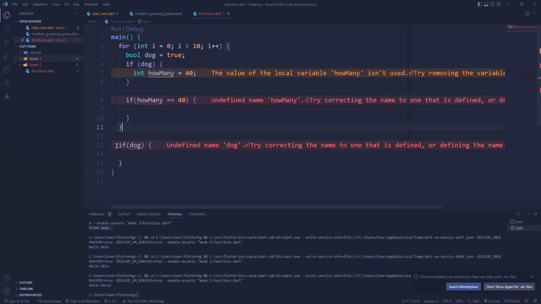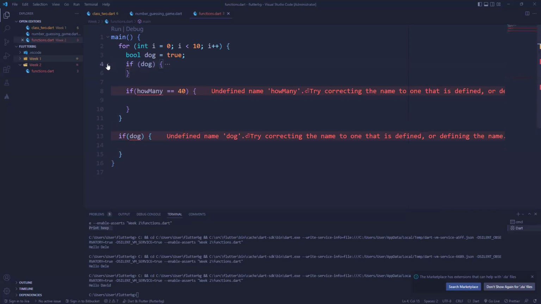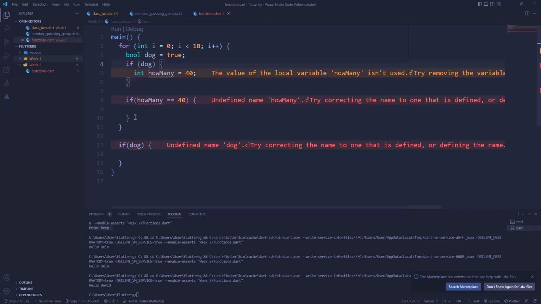The interesting thing is that you can close out all these scopes. I could close this out here. If you check, the whole of this is inside this for loop, even the declaration of this word dog. But this particular one is inside the main function, the scope of the main function.